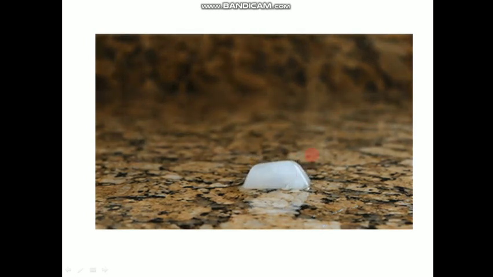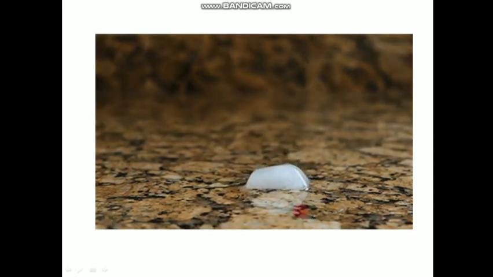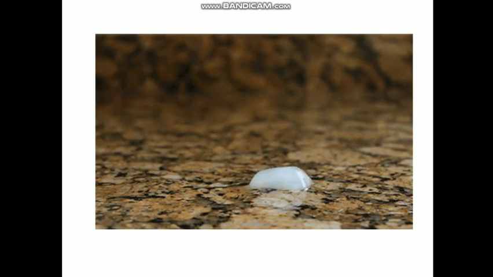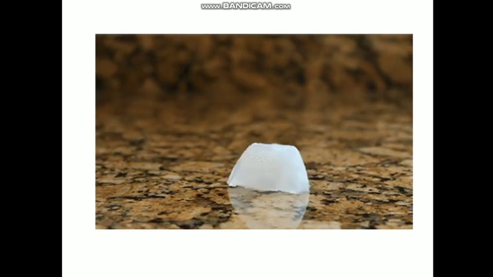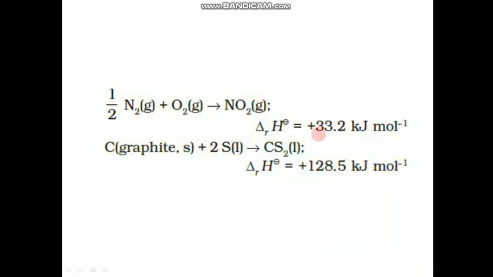So heat is being taken in, so it is an endothermic process. The ice absorbs heat energy from the surroundings and it melts. So it absorbs energy and melts, which means it is an endothermic process, and still it is spontaneous. So we can conclude that spontaneous processes are not always exothermic. It can be endothermic also. So we do have other conditions for that. We cannot take exothermic and endothermic as a condition for spontaneity. We have some examples here which are endothermic also.